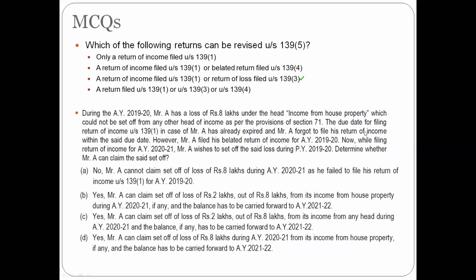The second is income from house property. No, within the intra head, that is within the category of income from house property, any amount of loss can be set off. So B cannot be the option. And for option C, it is already mentioned in the question that there is no income that can be set off against. So option C also cannot be the option. So D, where during the assessment year. So D should be the right answer.